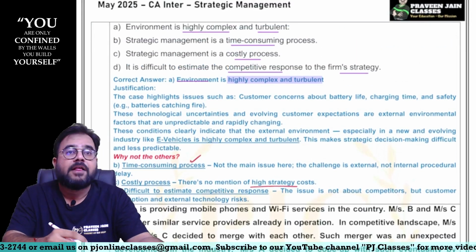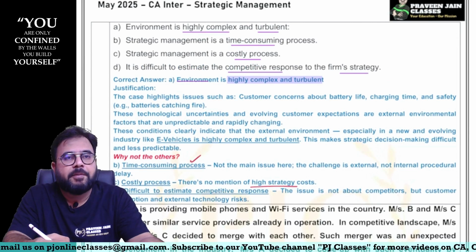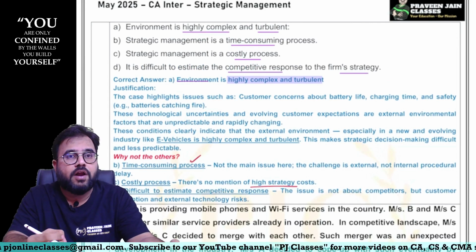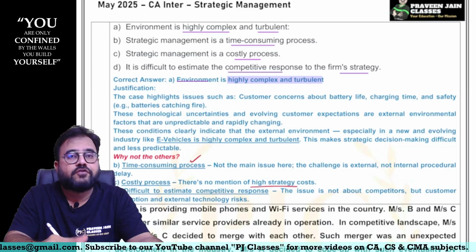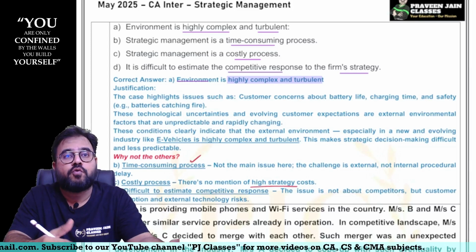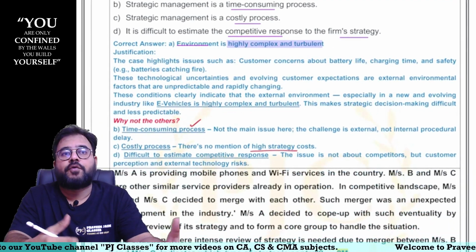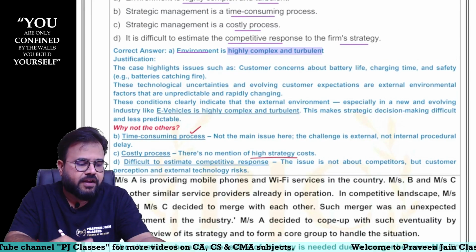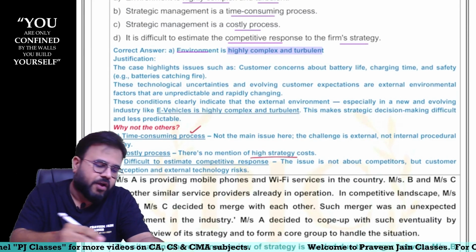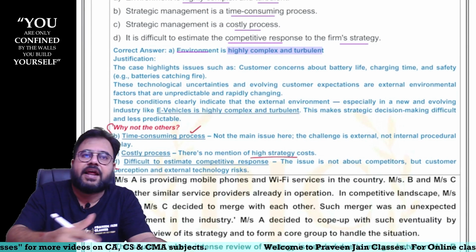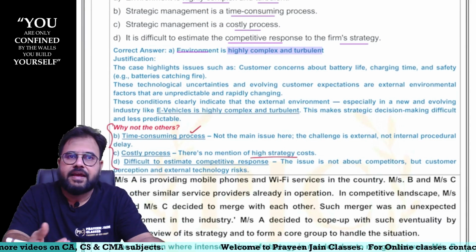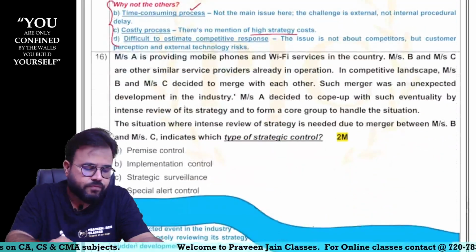Option A. Sometimes, sir, if you can remember the answer, fair enough. If you are not able to remember the answer, then in an MCQ you have to go for the elimination criteria. Try to see which option is going to meet the above requirements. B, C, D are not meeting the above requirements, sir. So B, C, D are eliminated. The only one left is A, and hence A is the right answer, sir.